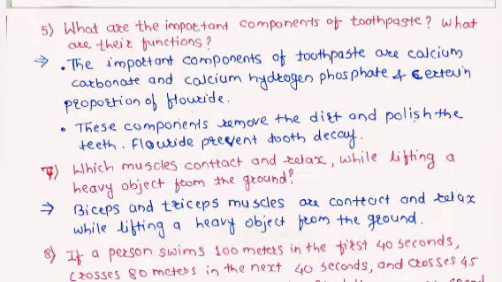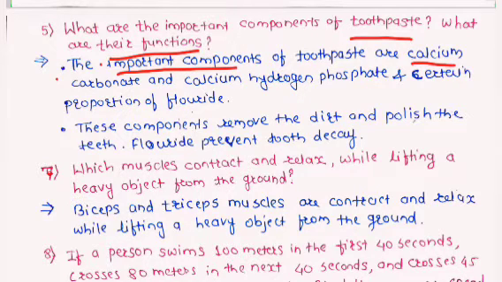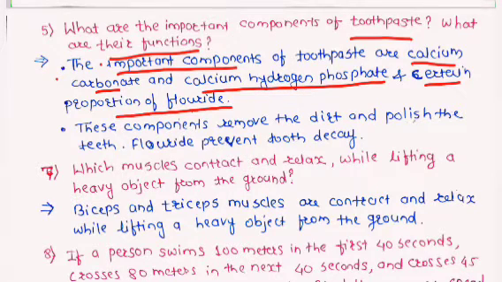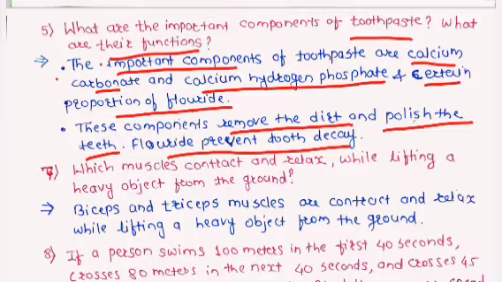Now the fifth question is what are the important components of toothpaste? What are their functions? The important components of the toothpaste are calcium carbonate, calcium hydrogen phosphate, and certain properties of fluoride. These components remove the dirt and polish the teeth, and fluoride prevents tooth decay. Now the seventh question is which muscles contract and relax while lifting a heavy object from the ground?